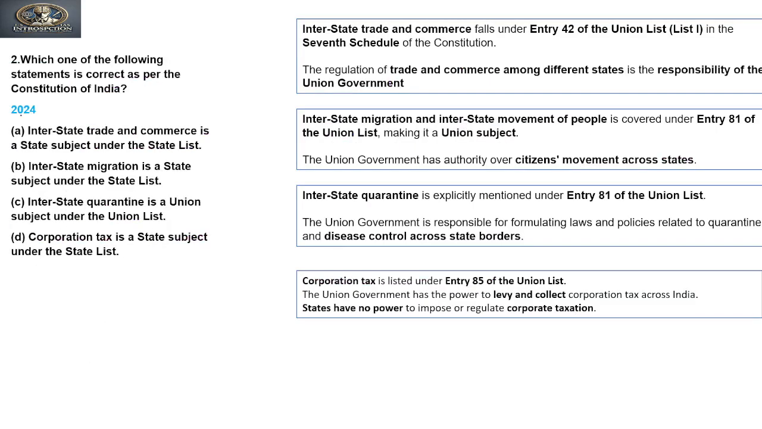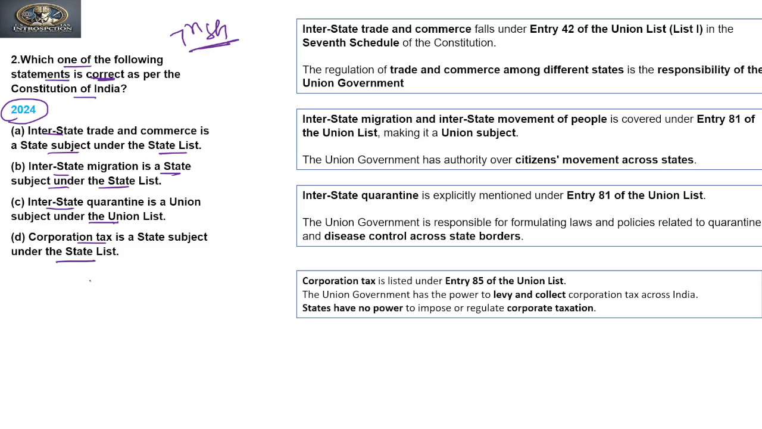The next question was also asked in 2024. It says: which one of the following statements is correct as per the Constitution of India? We need to find the correct statement from the given 4 options. First, interstate trade and commerce is a state subject under the state list. Interstate migration is a state subject under the state list. Interstate quarantine is a union subject under the union list, and corporate tax is a state subject under the state list. So basically this question is about the 7th schedule, right?